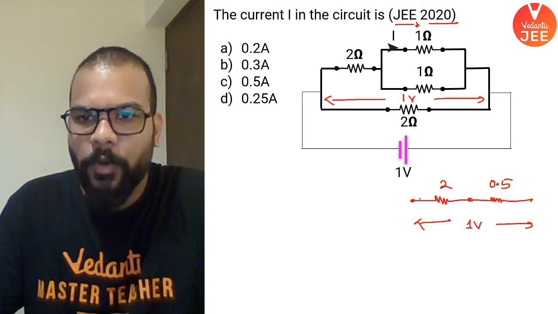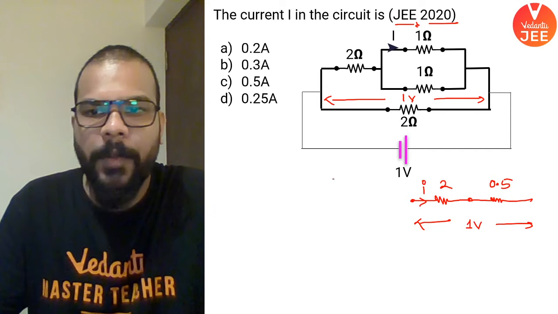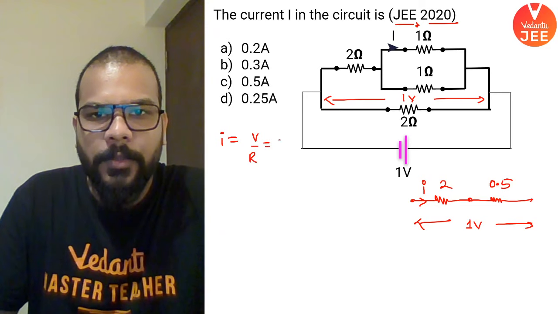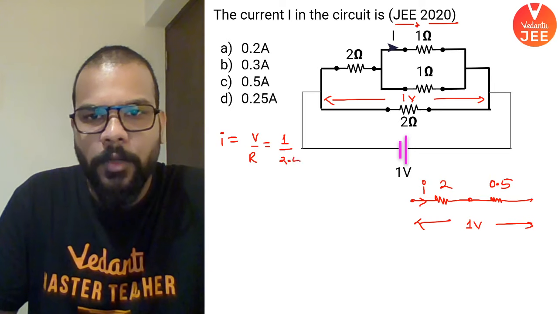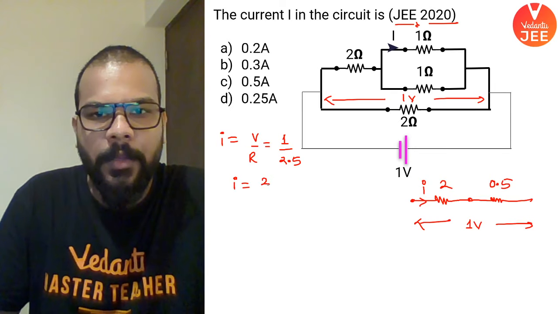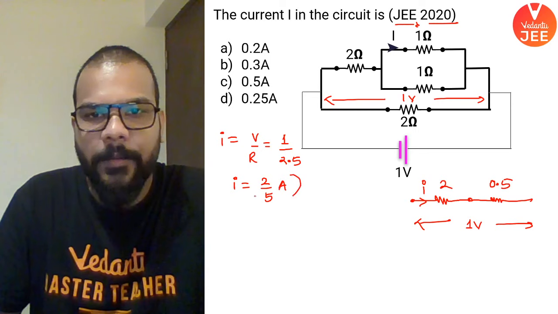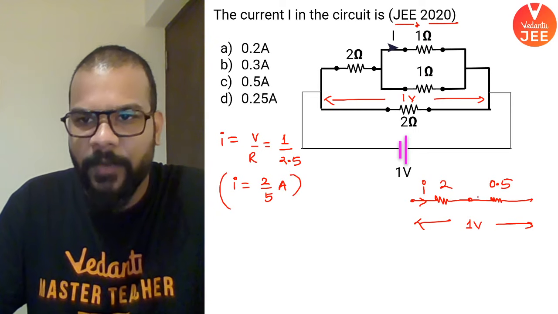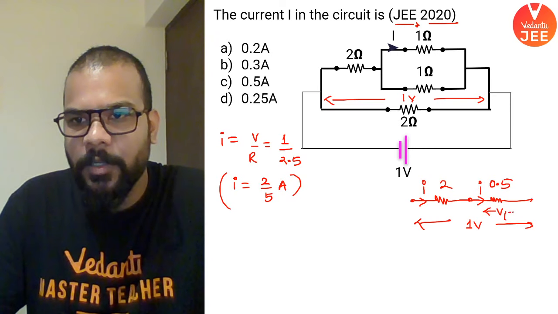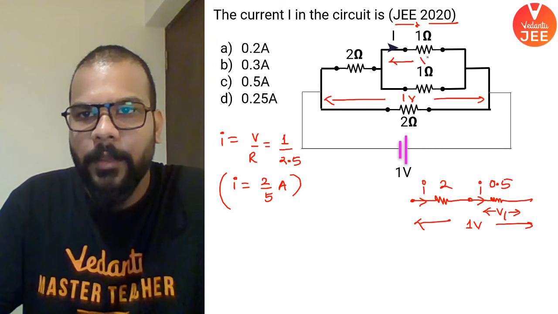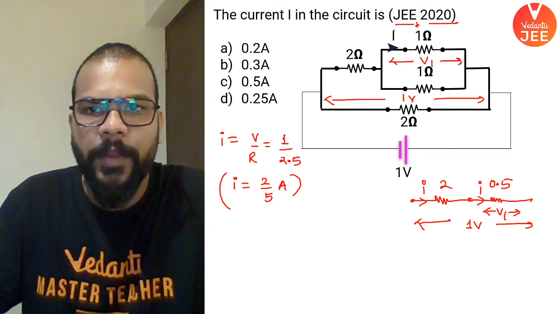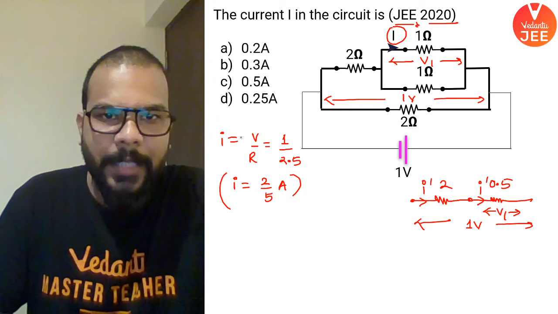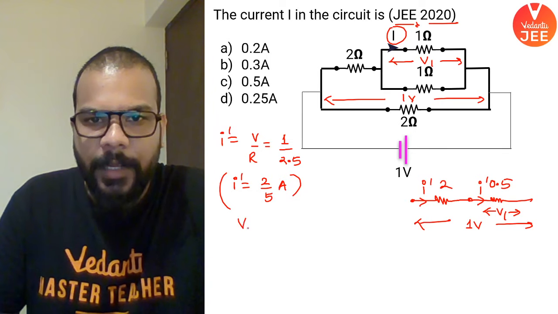And if I want to find out how much is the current flowing in this upper branch, say I will be equal to V by R. So that is 1 volt dropping on 2.5, or you can say I will be equal to 2 by 5 ampere. Now same current is going to go in the equivalent of this, that is 0.5. So let's find out how much is the potential drop that is happening here. If I find out V1, then I'll be able to find out the value of this current. And just for our understanding, let's keep the current as I dash here. So I get the value of V1.